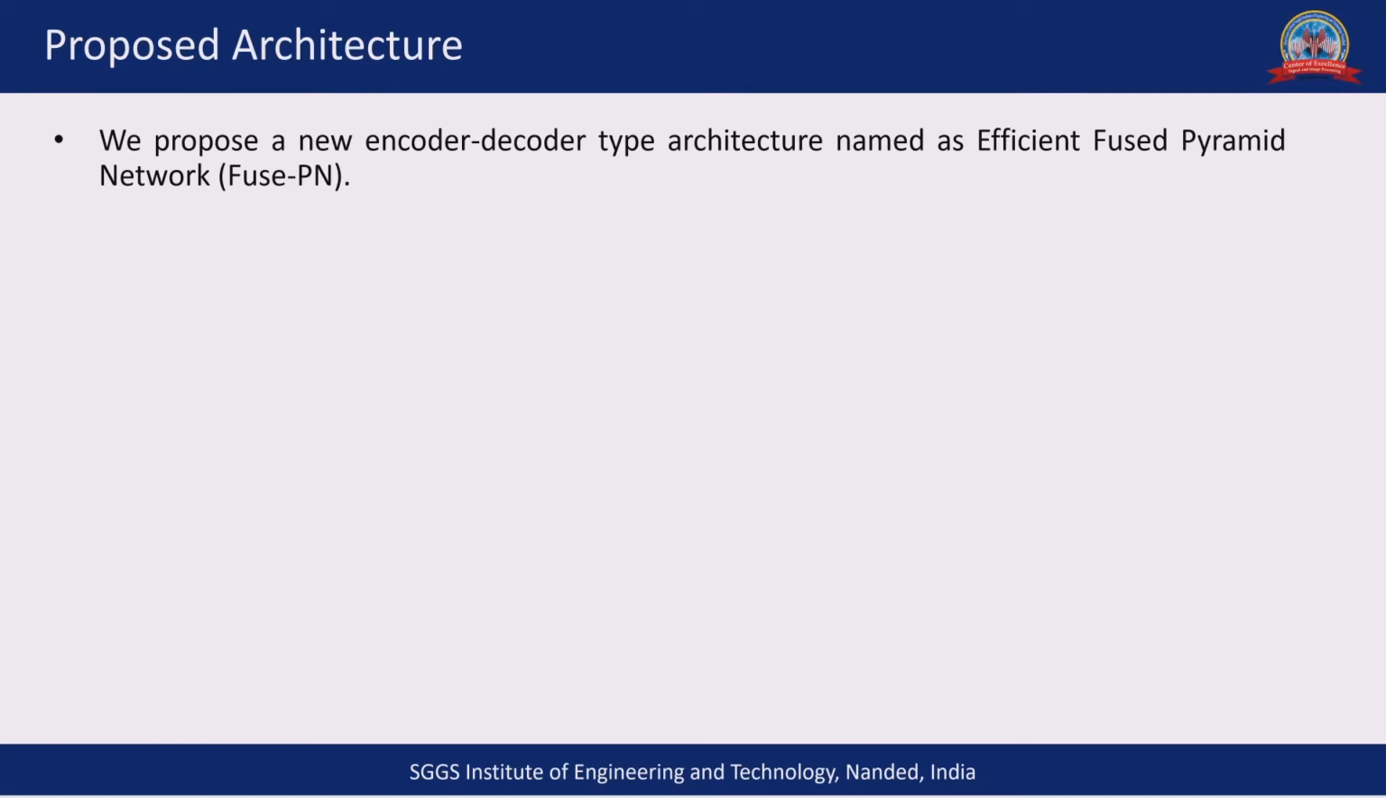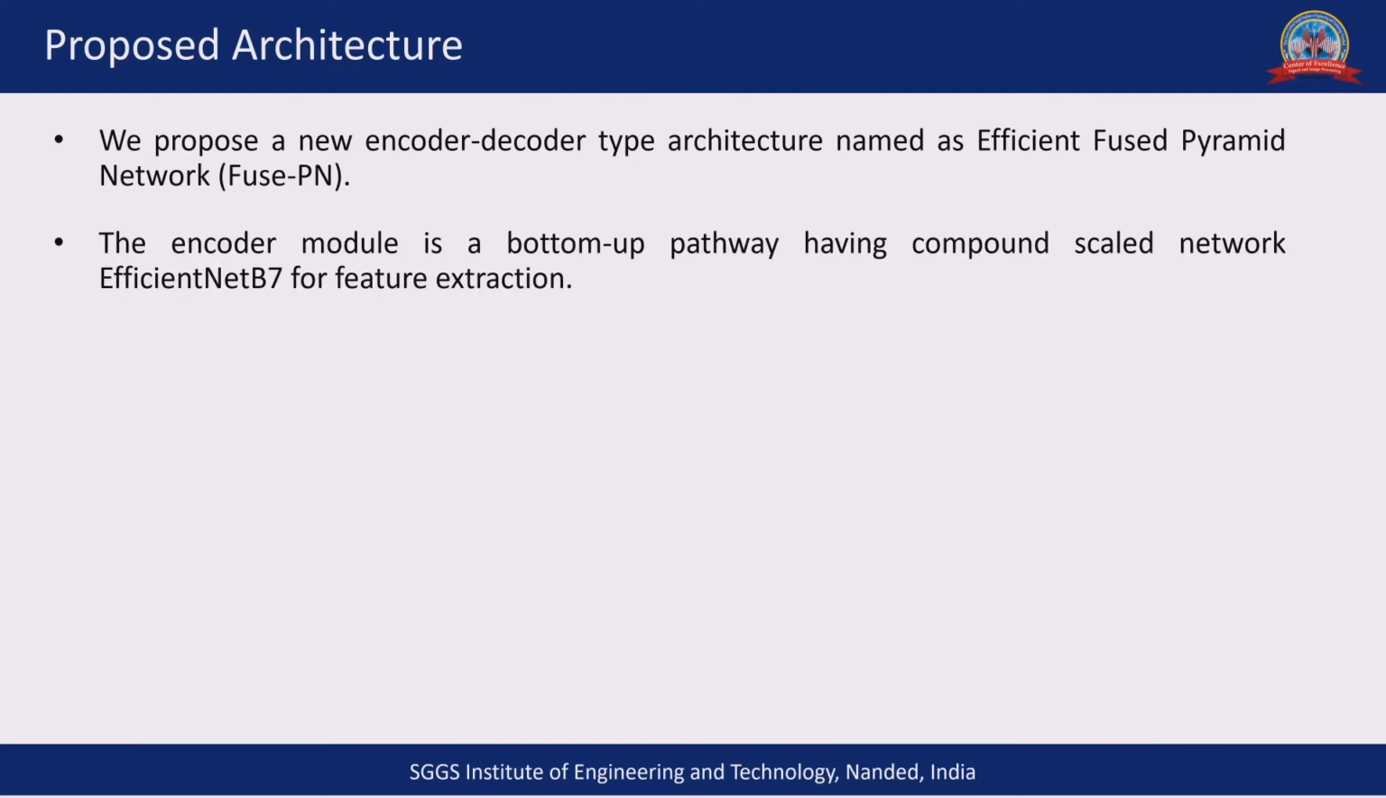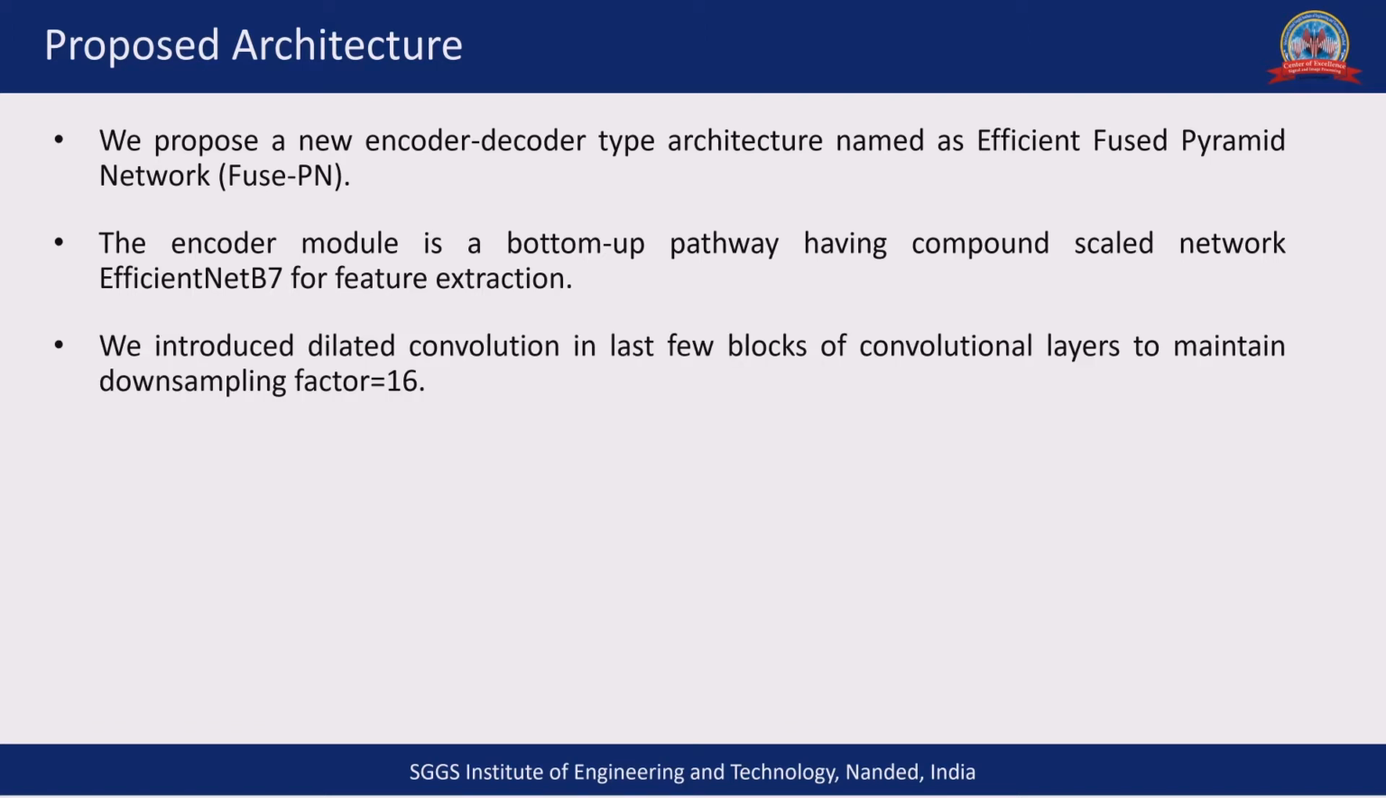To accomplish this task, we proposed a new encoder-decoder type architecture, which we name as Efficient Fused Pyramid Network, or FusePN in short. Here, the encoder module is a bottom-up pathway having compound-scaled network EfficientNet-B7 as encoder for feature extraction. The encoder basically does the job of high-level feature extraction from the input images.